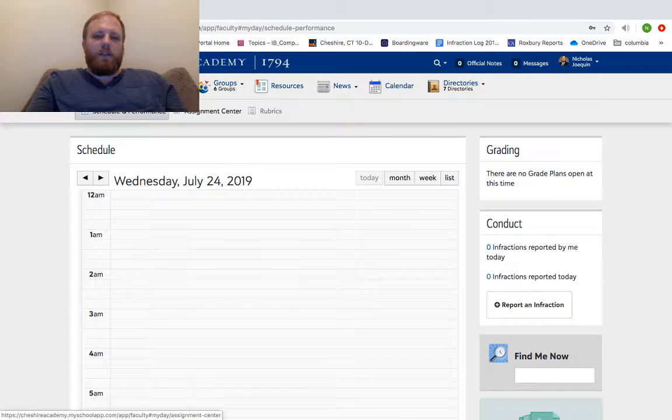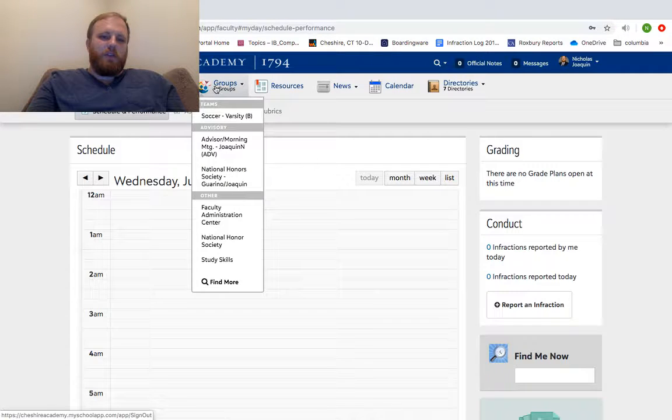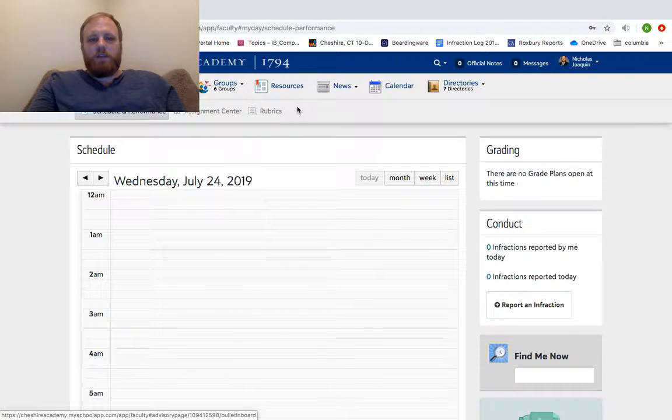So a couple other things you need to know as far as day-to-day use, right? Like I said, my day will always generally come to scheduled performance if you have it set up like that, which you all will have automatically, but otherwise your classes can be seen here. So it shows you all your classes for the year, right? It shows your groups, if you're a coach, right? If whoever you're advising is going to be there. Faculty Administration Center, something we'll talk about.